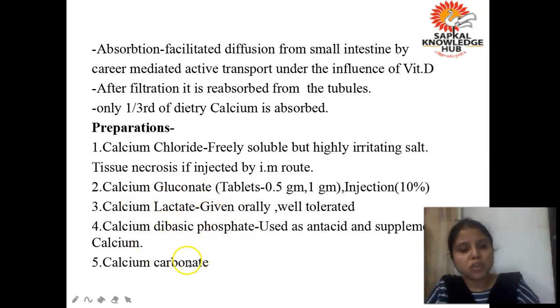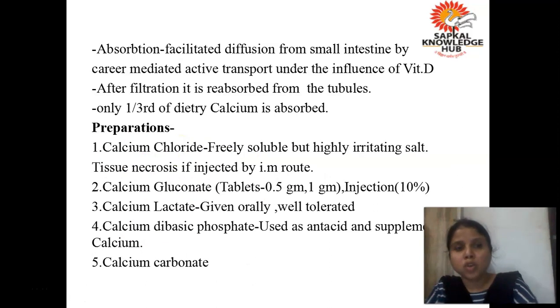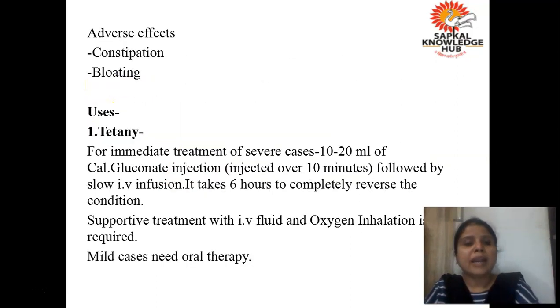Calcium dibasic phosphate is used as an antacid and also as a calcium supplement, and calcium carbonate is used as an antacid. So out of these preparations, calcium chloride is an agent which is mostly an irritating salt. Otherwise, all these preparations are used as a calcium supplement, and calcium carbonate is used as an antacid.